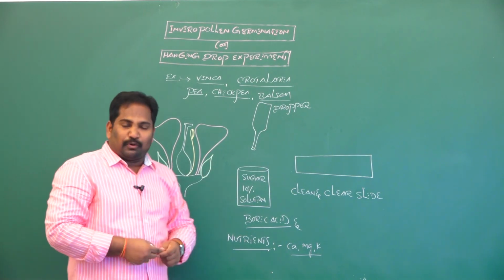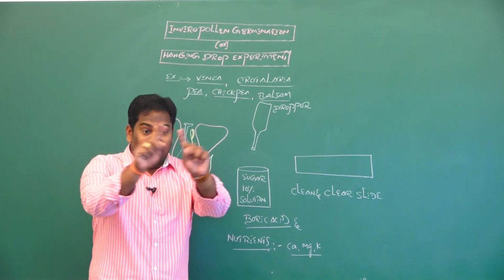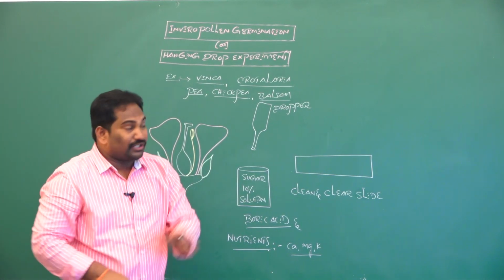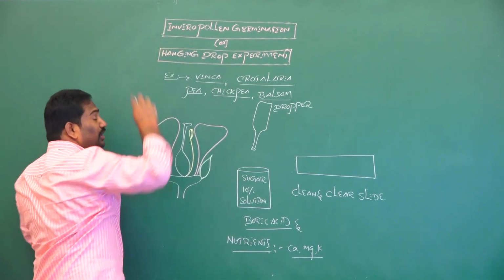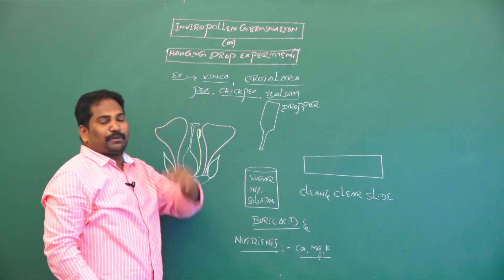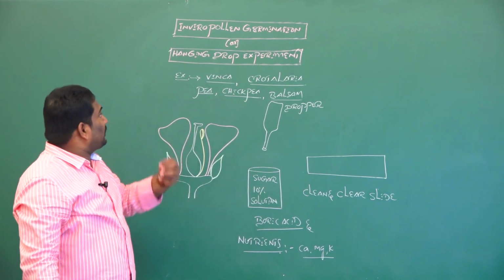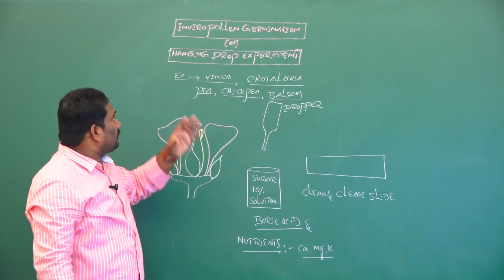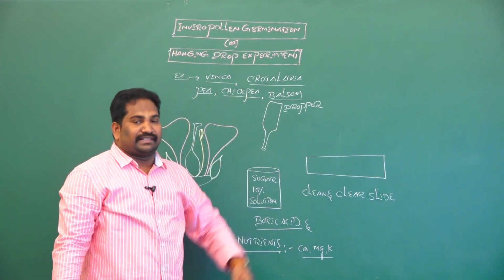The germination of pollen grains in vitro, that means inside the lab, is called in vitro pollen germination, also called the hanging drop experiment. Why is this experiment called so, we discuss now.